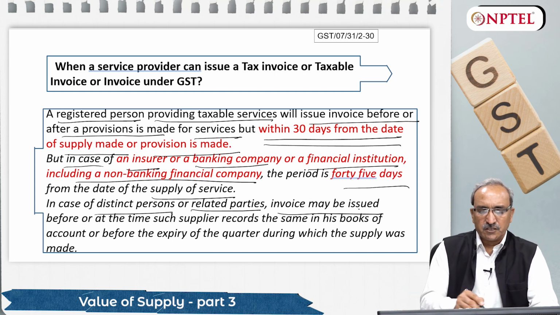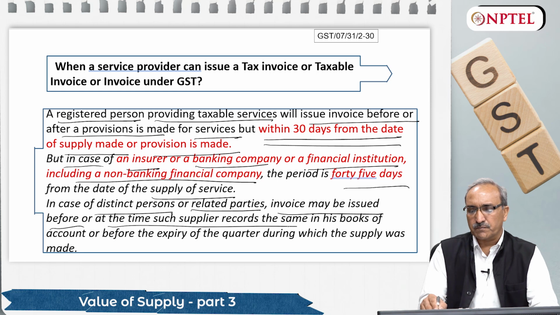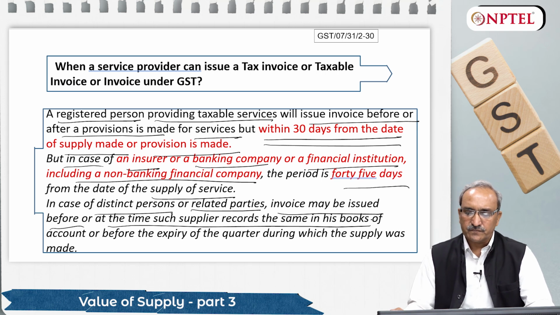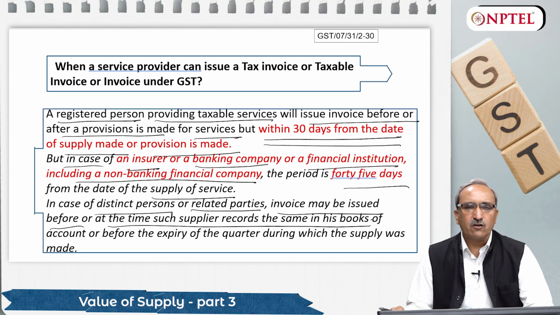Invoice may be raised or issued before or at the time of such supply, and record the same in the books of accounts. So friends, to establish whether a supply has happened or not, we have so many evidences based on our records maintained. Maybe delivery challan, maybe some slip, maybe some advice. And once it is established that supply is made, maybe of goods or services, we need to raise invoice in normal circumstances within 30 days.